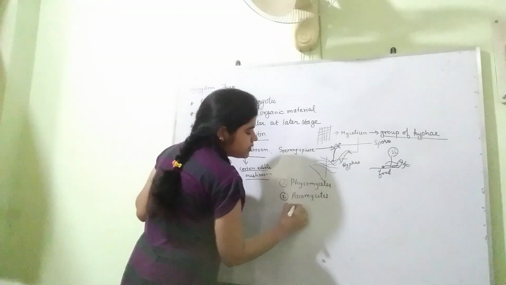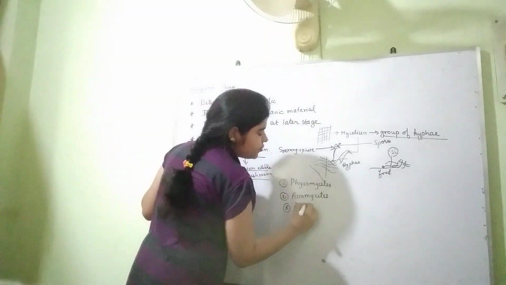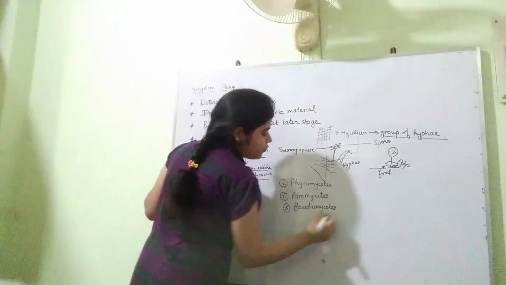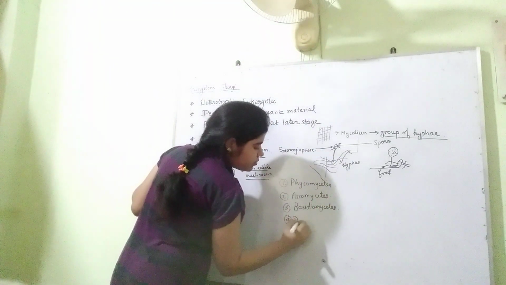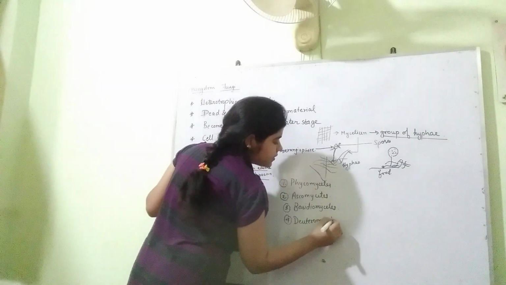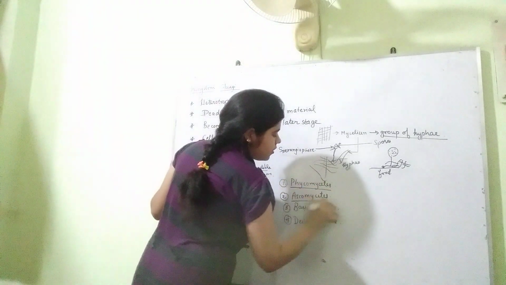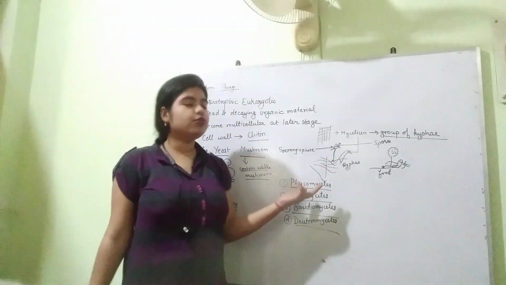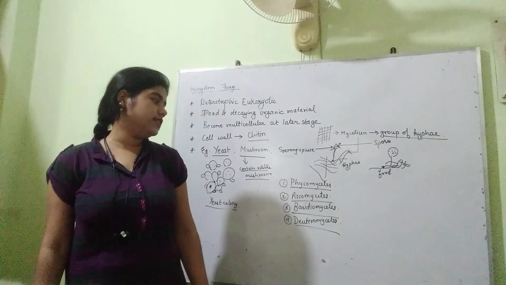The third class is Basidiomycetes, and the fourth class is Deuteromycetes. So Phycomycetes is the most primitive type of fungi, you can say.